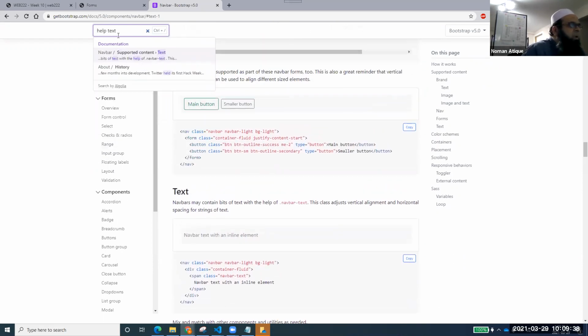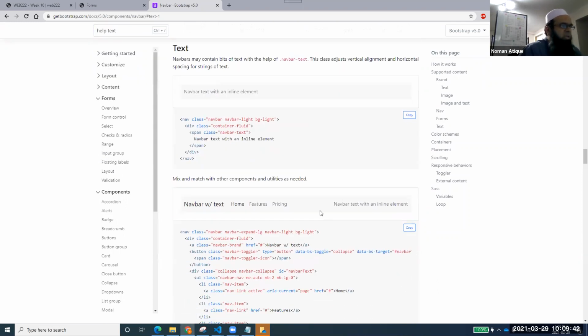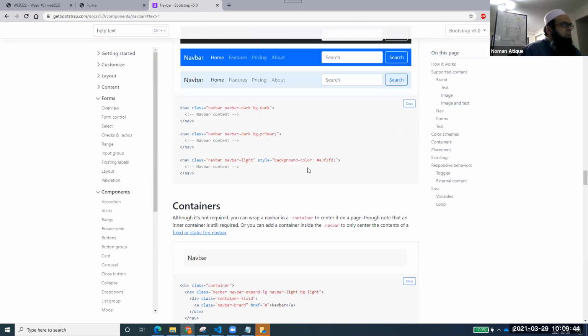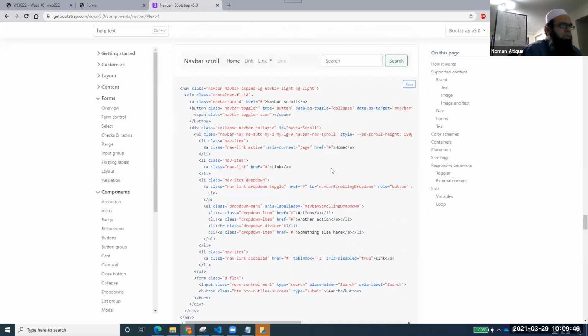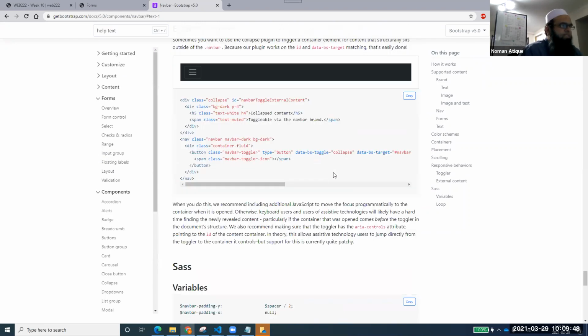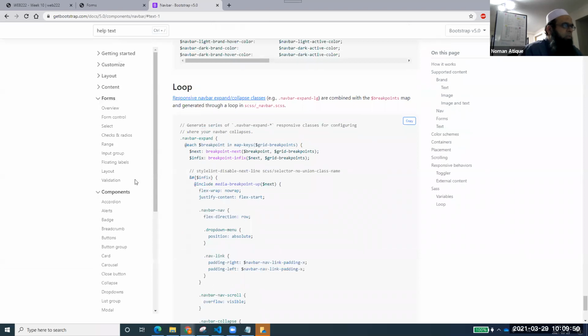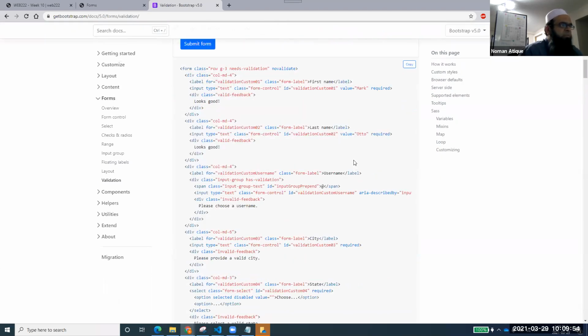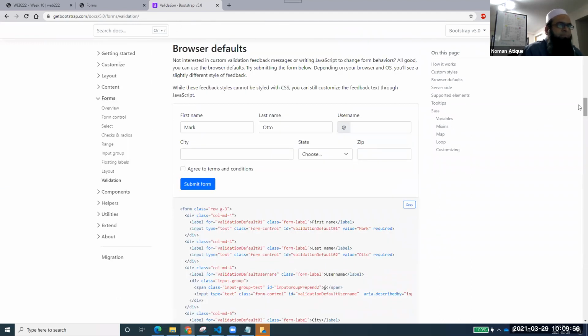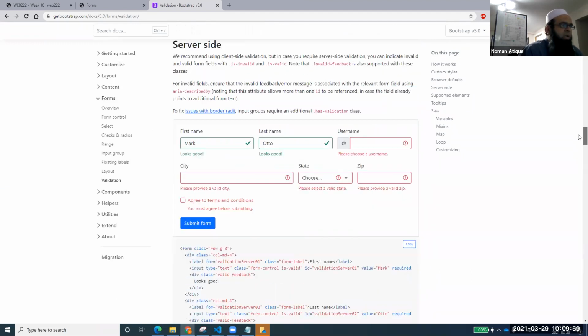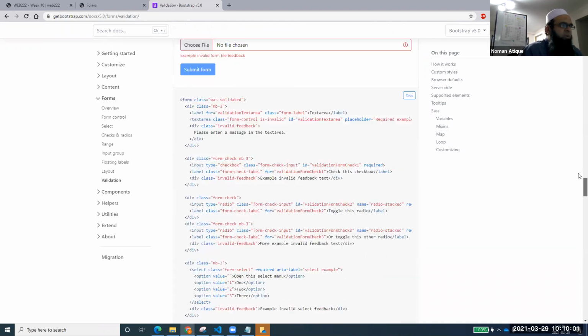Why is it not coming in the forms? Let me just see that, scrolling. It is not for validation. I think it should be inside validation. I want you to have a help text over here.